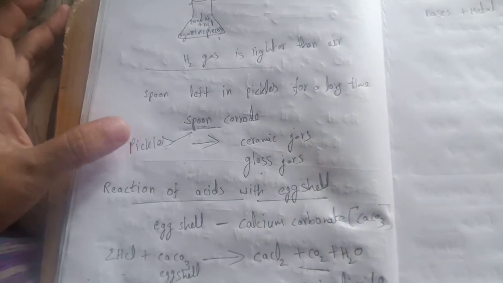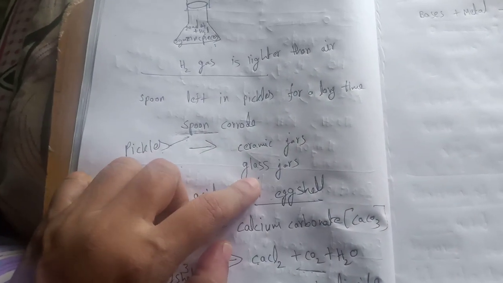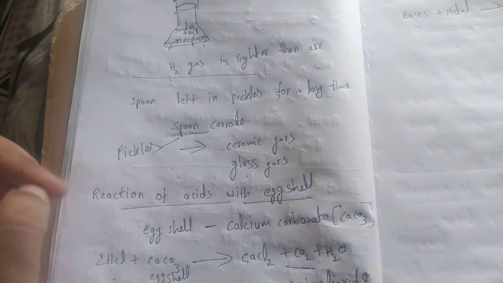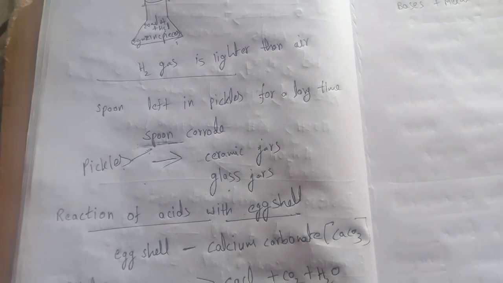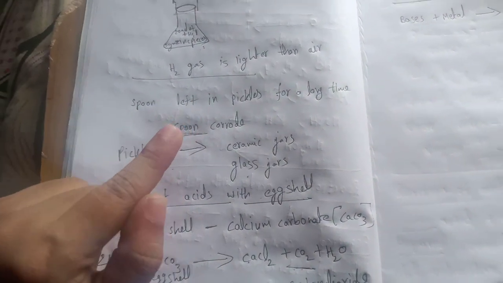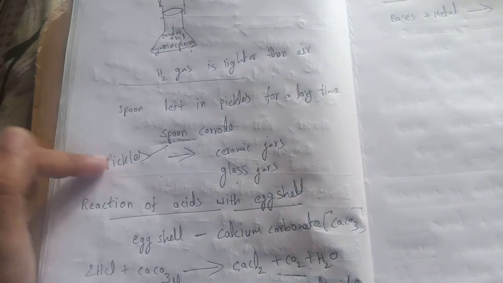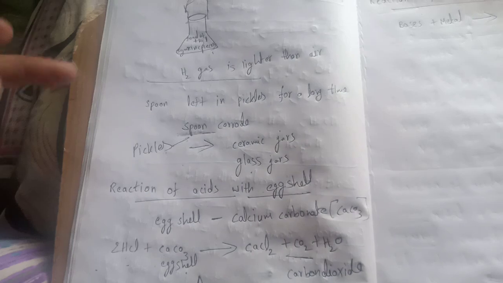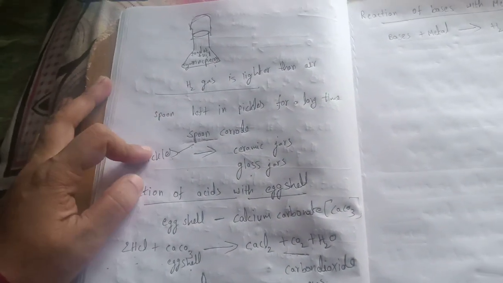Here metal is reacting with the acids. Pickles also have acids, so pickles must be stored in ceramic jars or glass jars. We must not store pickles in aluminum jars, copper jars or steel jars, because those metals will react with the acids in the pickles and release toxic substances. It is harmful to our health. If you observe a spoon left in the pickles for a long time, the spoon is corroding. Why? Because the metal is reacting with the acids in the pickles.